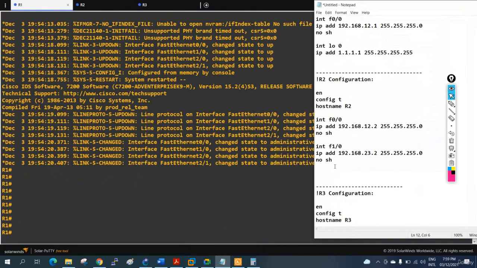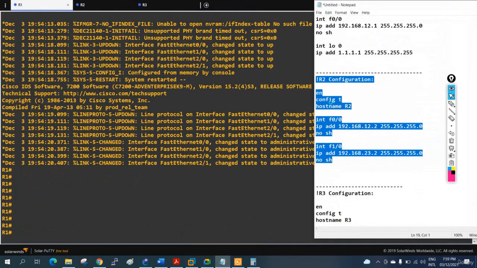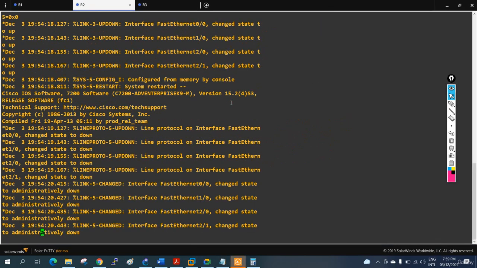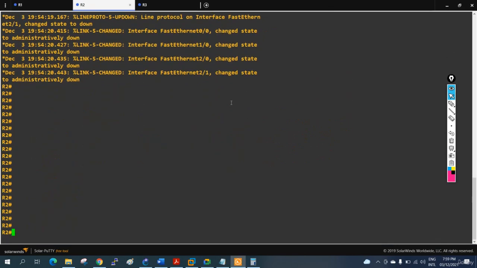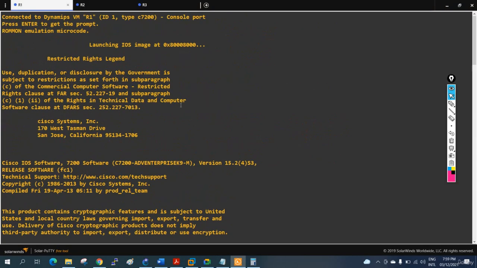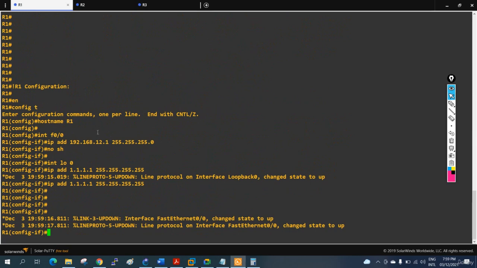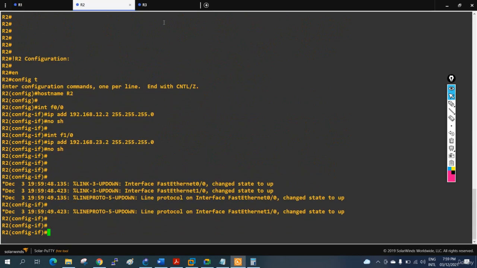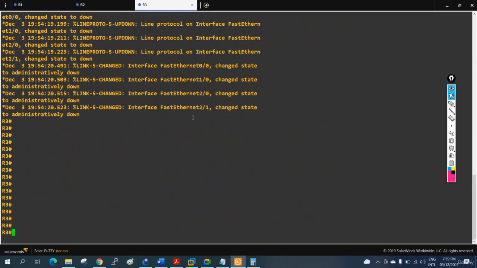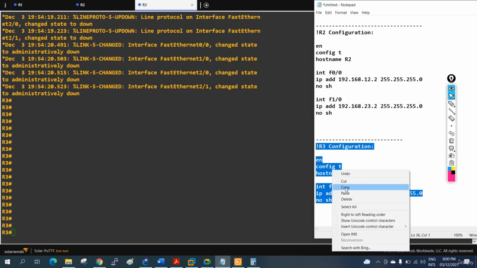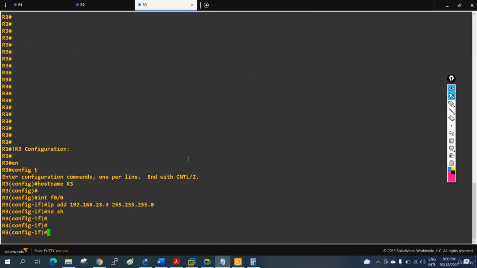Now I will copy the R2 configuration. I am just assigning the IP addresses in R2, so let me go into R2 and assign there. R1 we assigned already, and R2 also we assigned already. Now we need to go for R3 and assign in R3. So let me go here and copy. R3 has only one interface, so I will assign in R3.